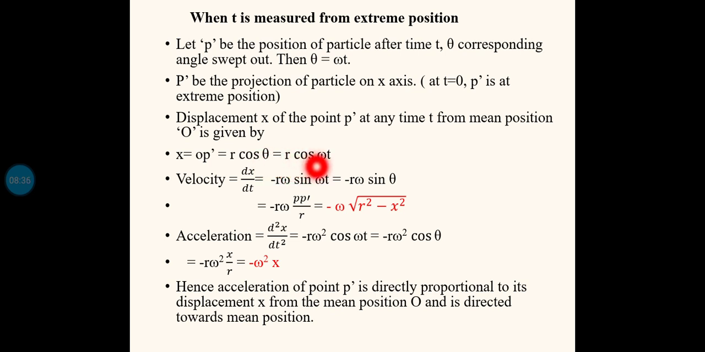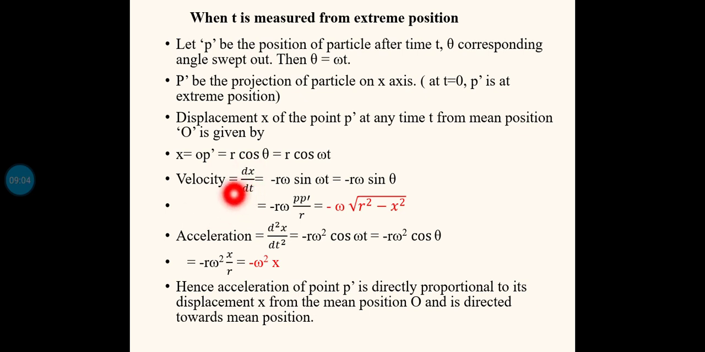We know that theta equal to omega t. So this can be written as r cos omega t. So the equation for the displacement of the simple harmonic motion from the mean position, x, is equal to r cos omega t. This is the displacement from the mean position. x equal to r cos theta, that is equal to r cos omega t.